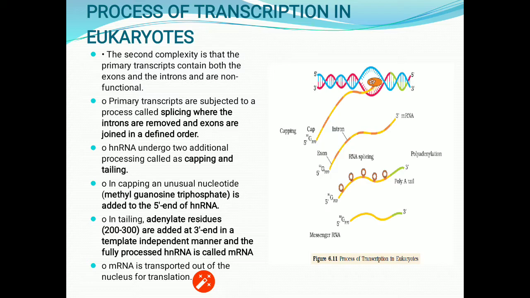The lyase enzyme will cleave the loops and only the exons will remain. That means introns will get removed and only exons will remain in small segments, and at the same moment the ligase enzyme joins all these small sequences into a continuous strand of messenger RNA. So in processing, first the capping, then the tailing, and finally the splicing.